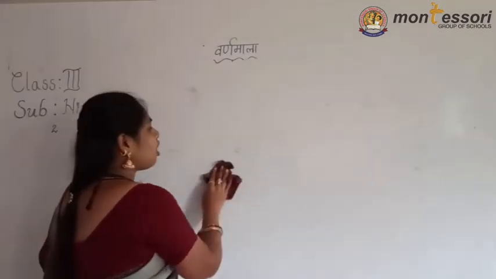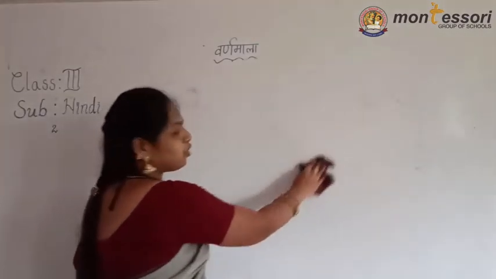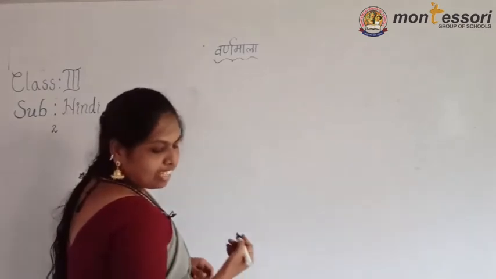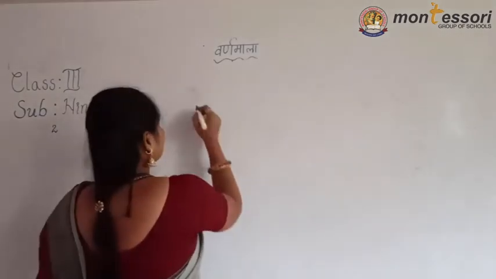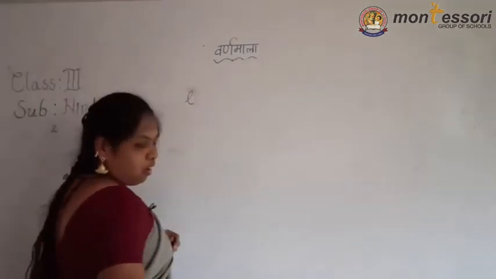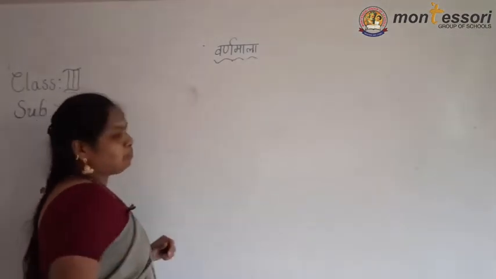Okay children? Now I am giving the homework. You must write it and post it to your class teacher. Now see, I am writing here.